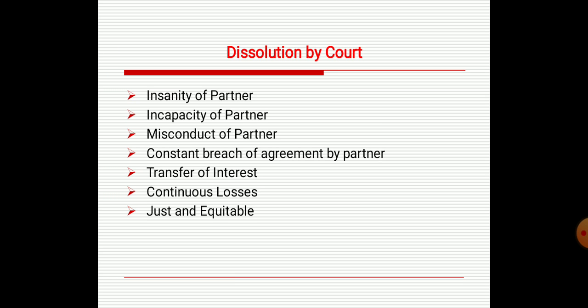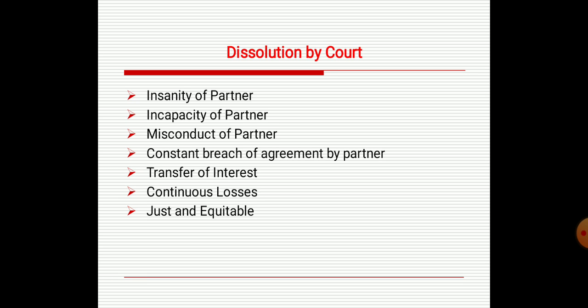Next is continuous losses. If the business of the firm cannot be carried on except at a loss, the court may dissolve the firm at the suit of a partner. The partnership firm is formed to earn and share profit, and if it continuously incurs loss, then in that case the court may ask to dissolve the firm.